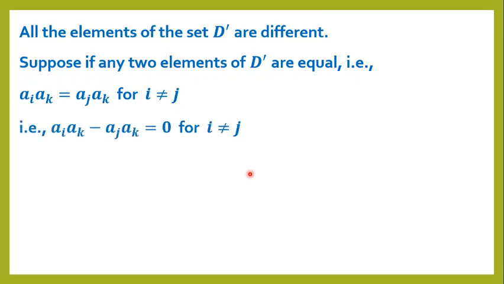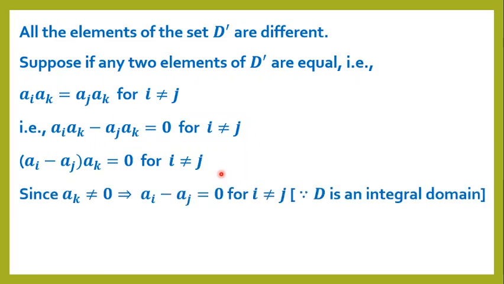That implies ai into ak minus aj into ak equals 0 for i not equal to j. By the right distributive law, that is, by taking ak common, we get (ai minus aj) into ak equals 0 for i not equal to j.